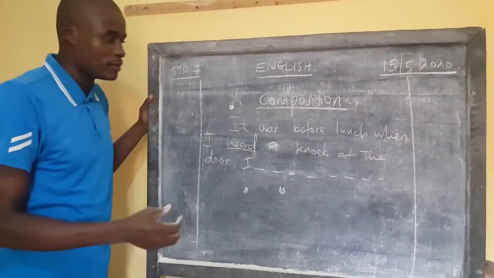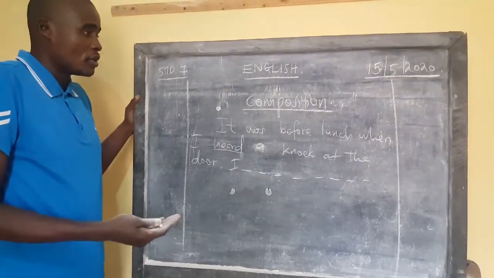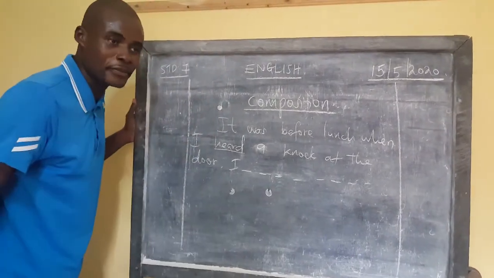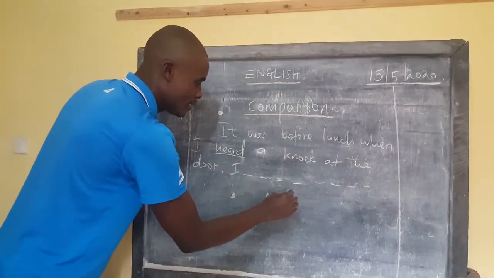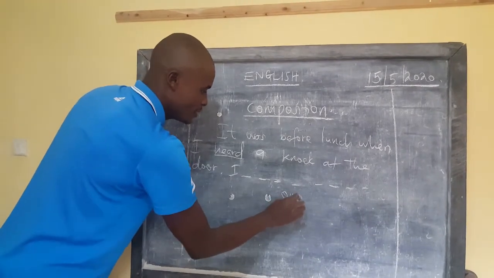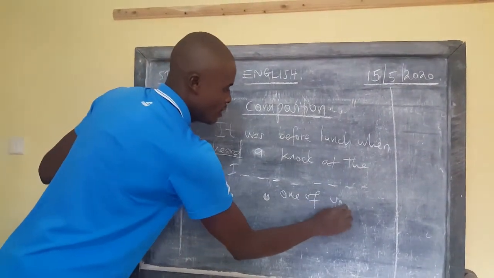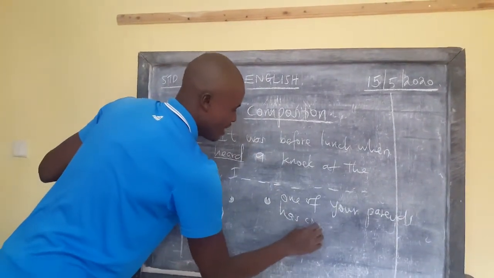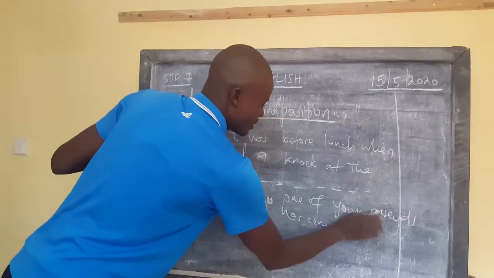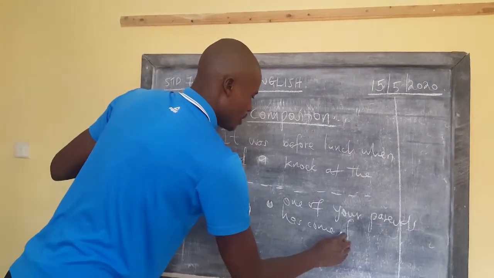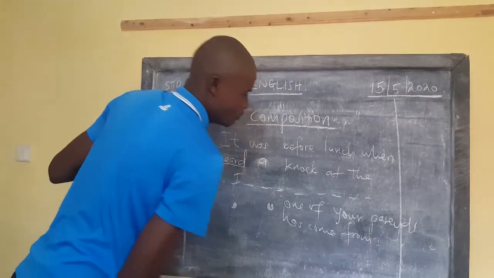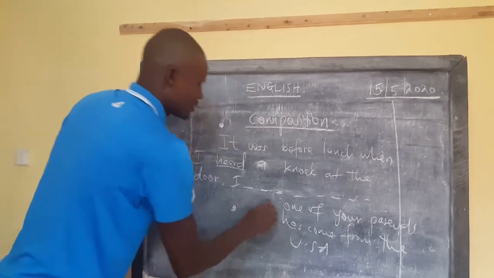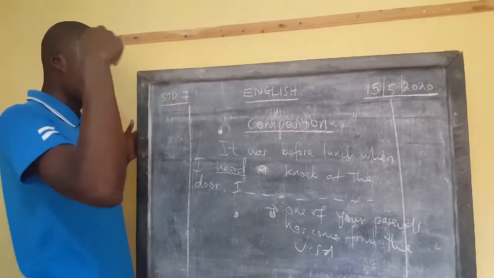Now plan. Say you want to talk about your aunt, maybe, who has been out of the country for a long time, or one of your parents has come back from the USA, where he has stayed for a very long time.